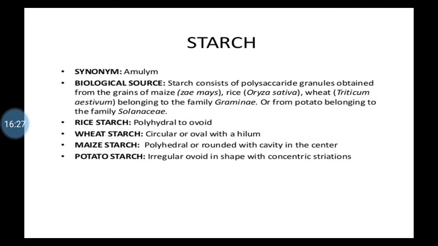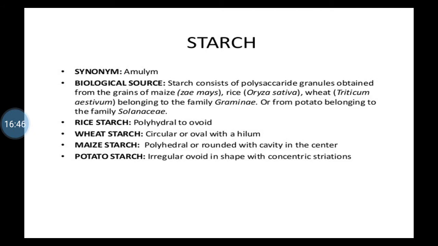When the source is wheat, the species name is Triticum aestivum. So when the starch is obtained from maize, wheat and rice, the family to which it belongs is Gramineae.